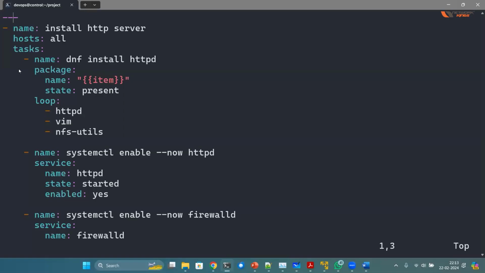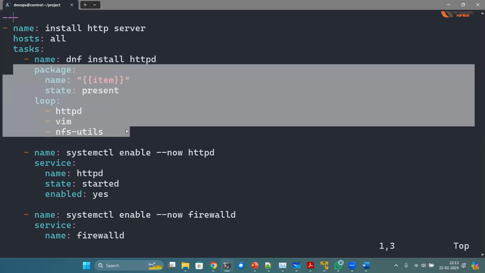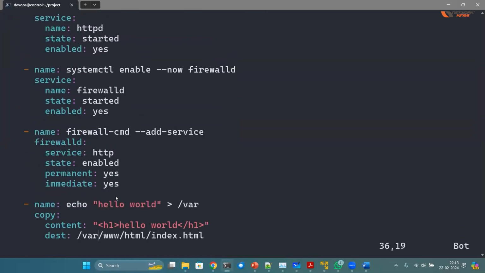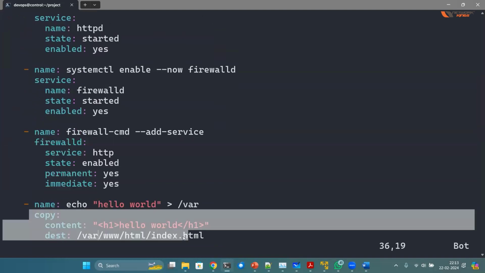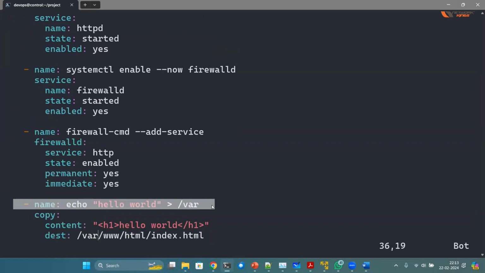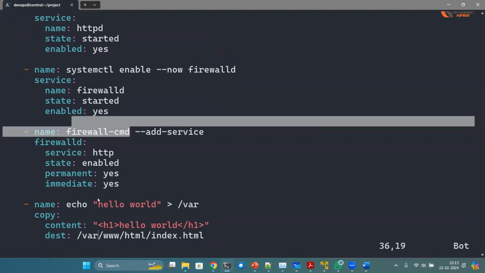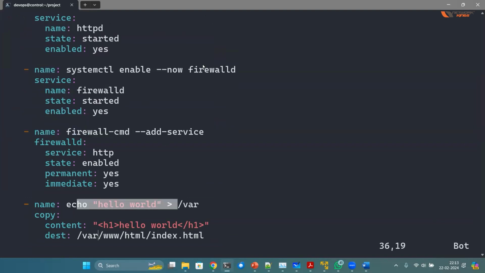So I'm going to use 4 modules. Package module is here, and then the service module, similarly the firewalld and copy module. All the names which you see here, name colon, these are just comments, just to show you on the screen, when you run this automation, at what stage the automation is running. It's adding the firewall, or it's creating the file, or it's installing something. That way you get to know what's happening.